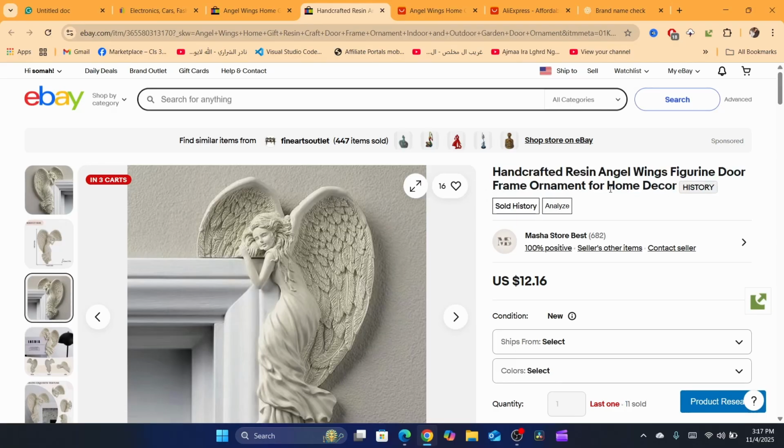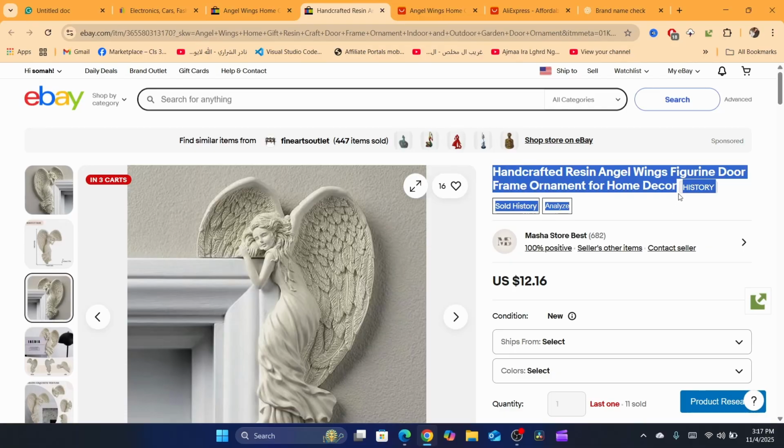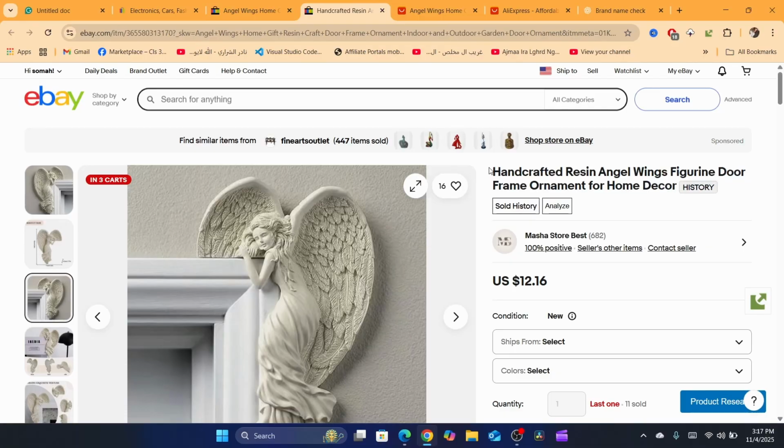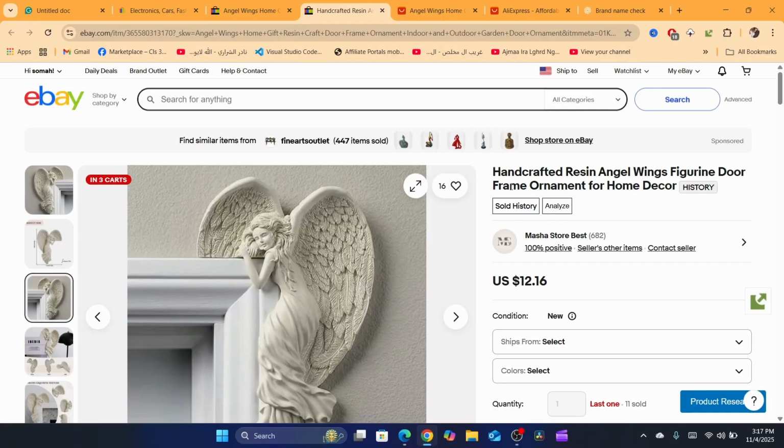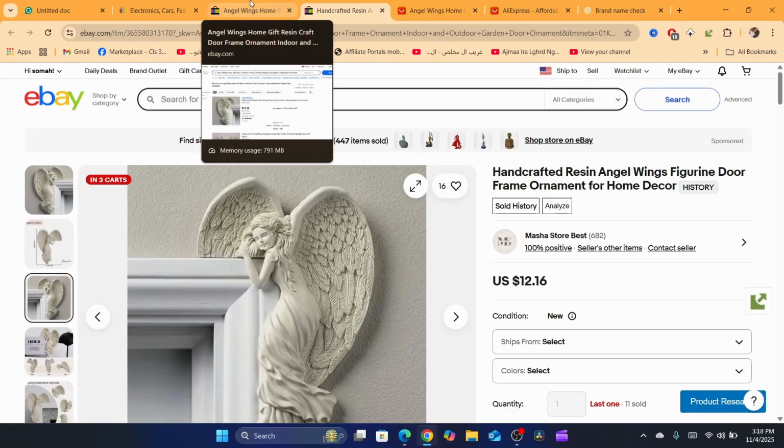Okay, it doesn't have any brand name. We are not going to have any problems with the brand. So that's a good product. Now you need to list this. Probably you know how to list products on eBay. You just need to click on sell here. I'm going to mention that in a few seconds. Now I just want to show you the basics.